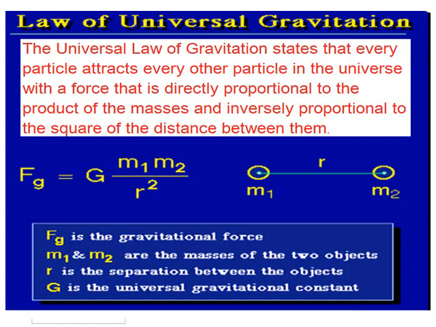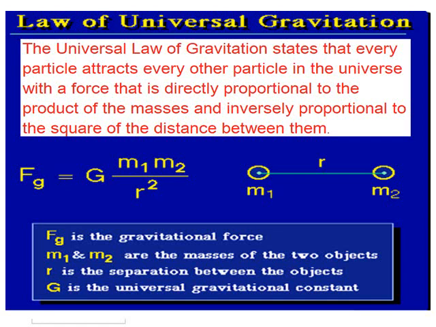So he said it is a force, and this force is directly proportional to the product of their masses. If you consider m1 and m2 as the masses of two bodies, then the product of the masses is m1 m2. So the force is directly proportional to the product of their masses and inversely proportional to the square of the distance between them. If they are separated by a distance r, then it is inversely proportional to r square.